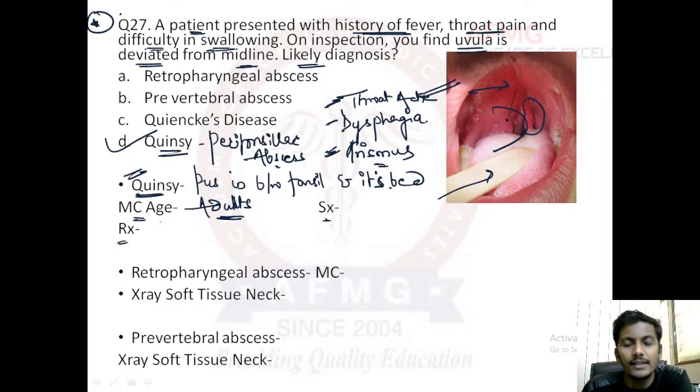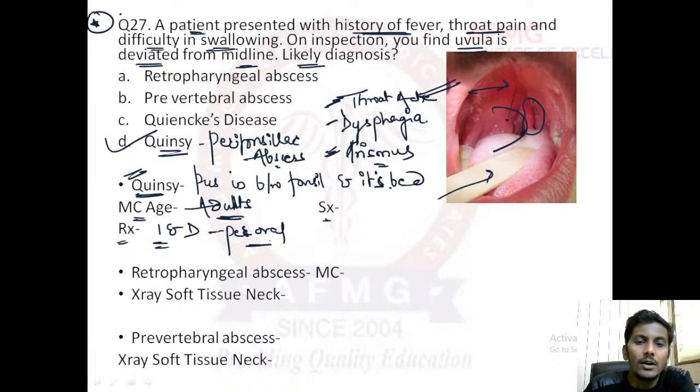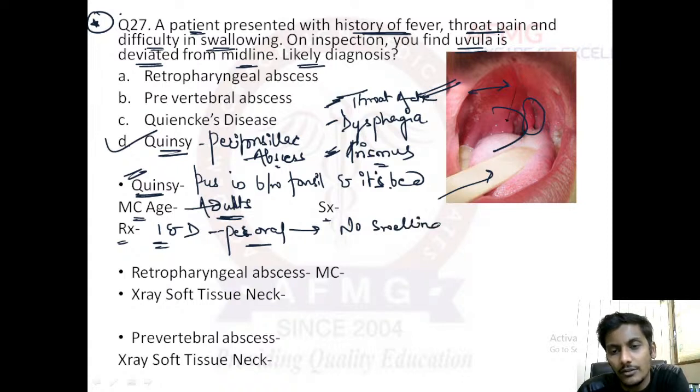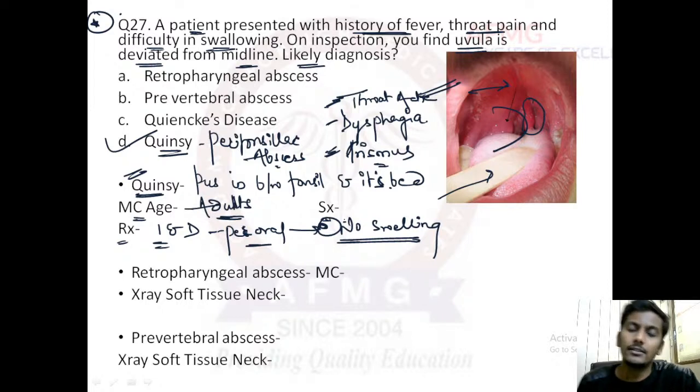The treatment in this condition would be incision and drainage, but this time we are going from inside. It is a per oral incision and drainage because please remember, no neck swelling is seen in cases of quinsy. It is just a swelling on the inside. No outside appreciable swelling would be seen in cases of quinsy.